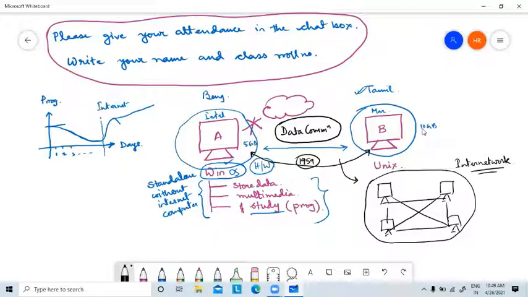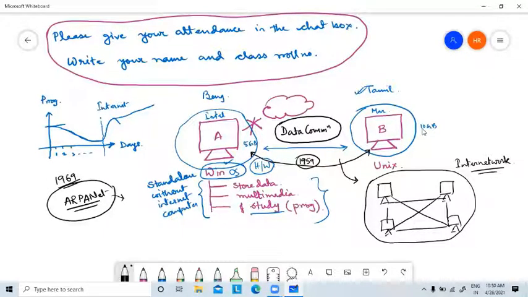The first internet, or first network, developed by the American military is called ARPANET. I forgot the full form, but this is called ARPANET. This is the first network developed for data communication, around 1969.